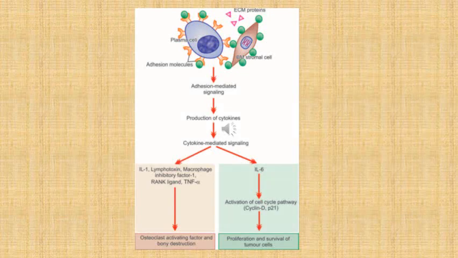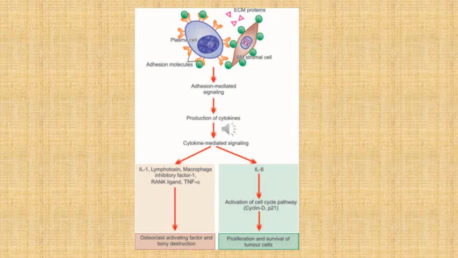This diagram represents the various changes that occur in the pathogenesis of multiple myeloma, mainly the interaction between the myeloma cells and the resident bone marrow stromal cells. On the left we have a myeloma cell with its eccentric nucleus and blue cytoplasm, and on the right we have this fibroblast-like cell, which is a bone marrow stromal cell.